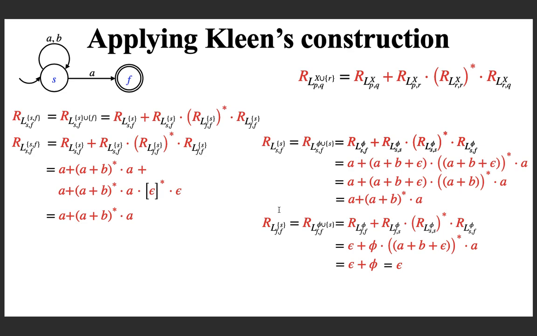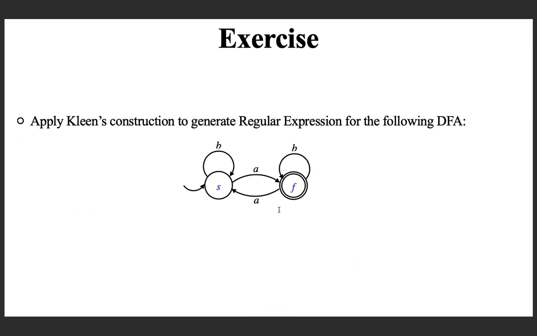And with this we are finishing this lecture, and I am giving you a practice problem for you to try and understand how the Kleene construction can be used to generate a regular expression from an NFA, and you can of course apply this for a DFA as well.